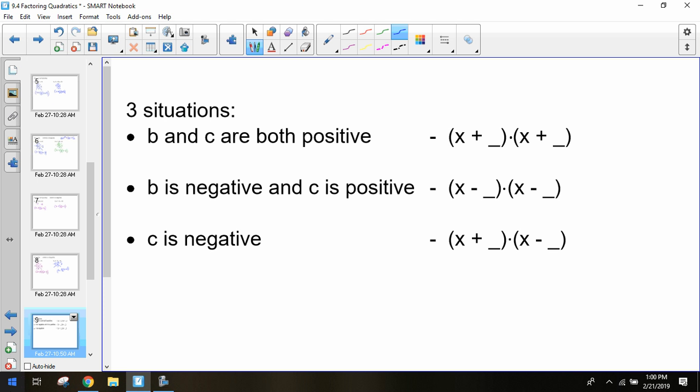If all your numbers are positive, your B and C are positive, both your solutions are going to be positive. If B was negative but C was positive, we have both negatives. And our last one is if C is negative, they're always going to be opposites. One's going to be positive, one's going to be negative. These are the 3 types of possibilities you can get for your solution.